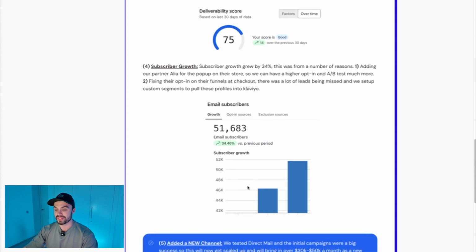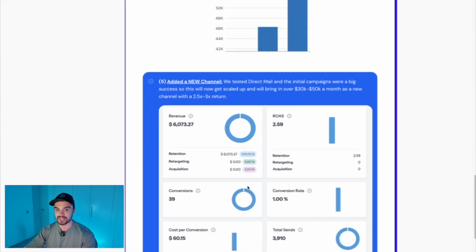And then the 5th thing that we did, and this is still early days, but this is going to be a massive win for this brand heading into this year. They're going to rely on this a lot, and this will allow them to get more profitable, increase LTV, and just scale faster. We added a new channel, and this was direct mail. As you can see here, we're leveraging Postpilot. If you haven't already, you can go back and watch the webinar that I did with the CEO of Postpilot a couple of months ago, and there's a lot of great insights there.